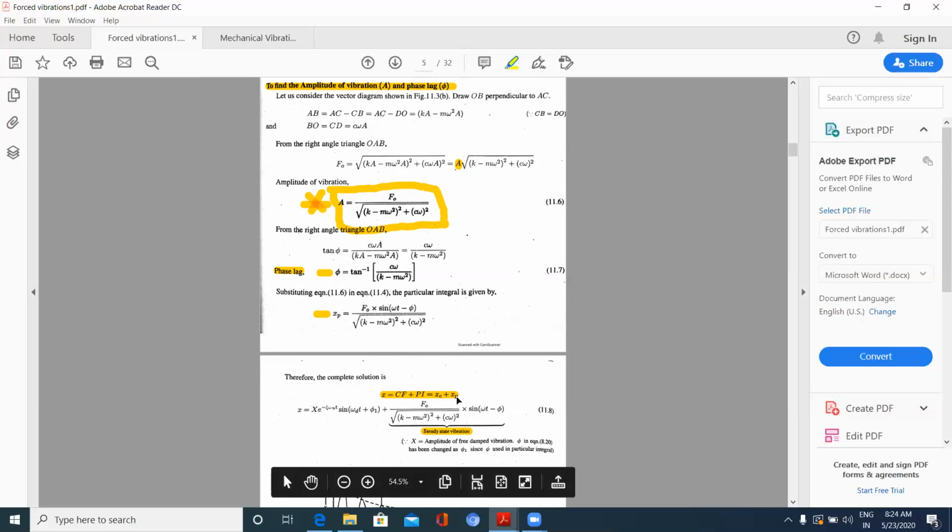What is particular integral? Xp. Xp we have got F naught into sin omega t minus phi. This value I will again be substituting here, into sin omega t minus phi.